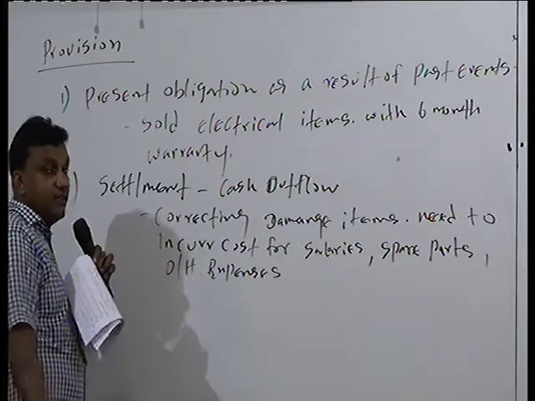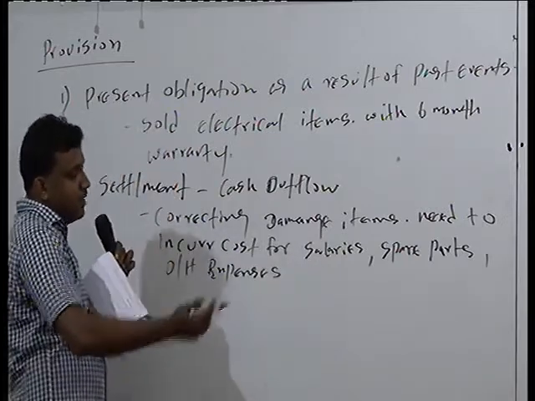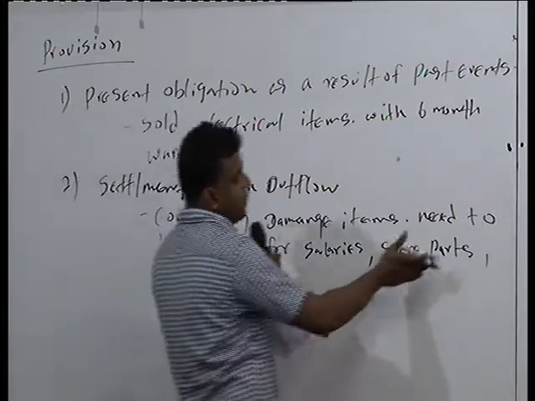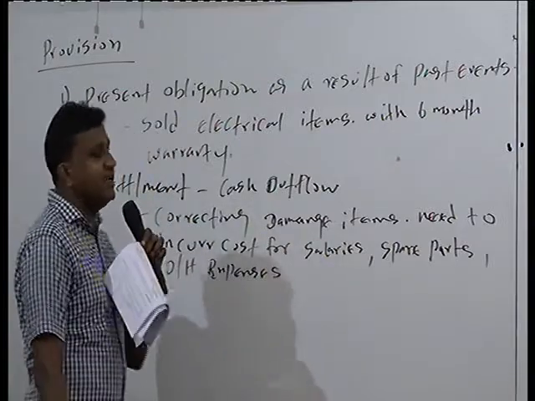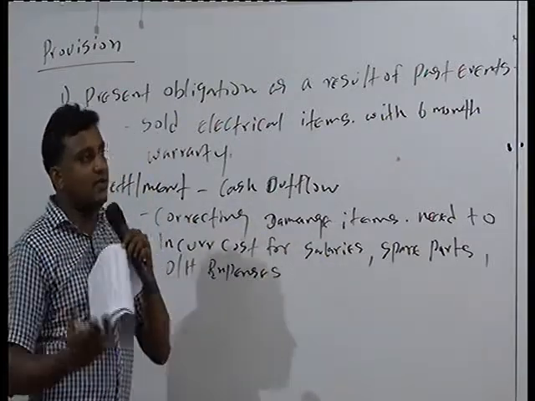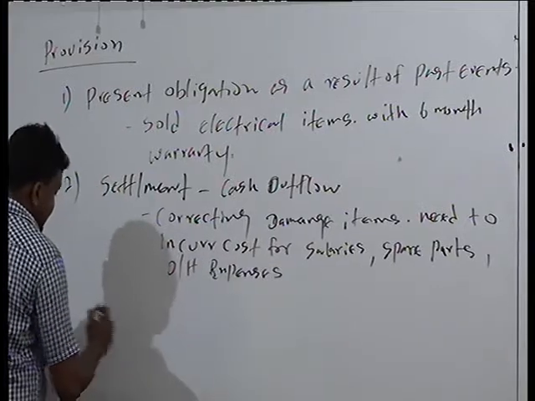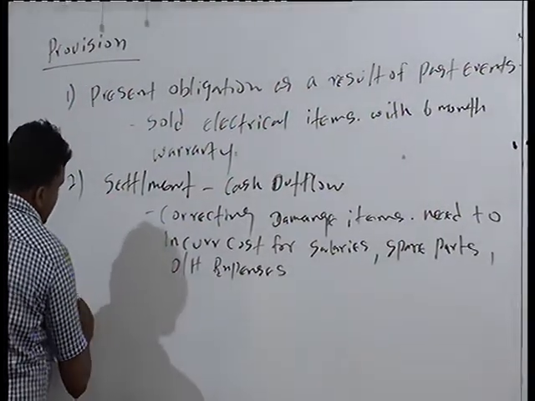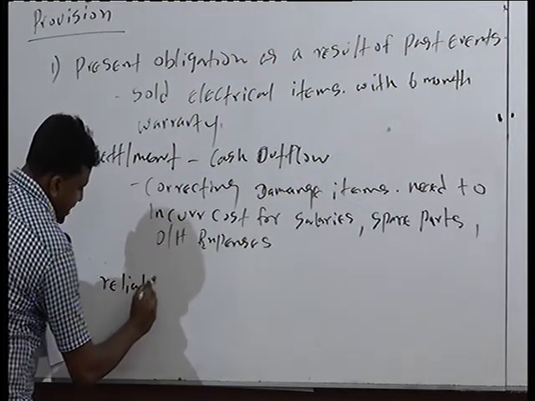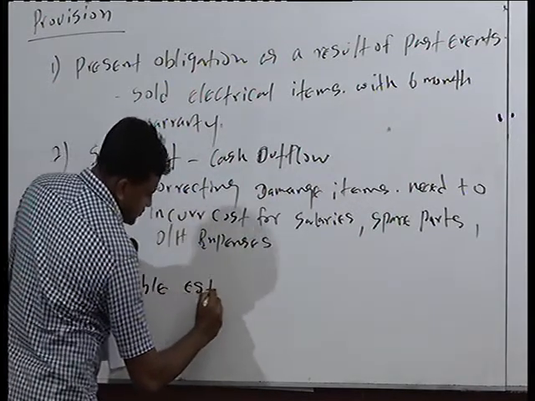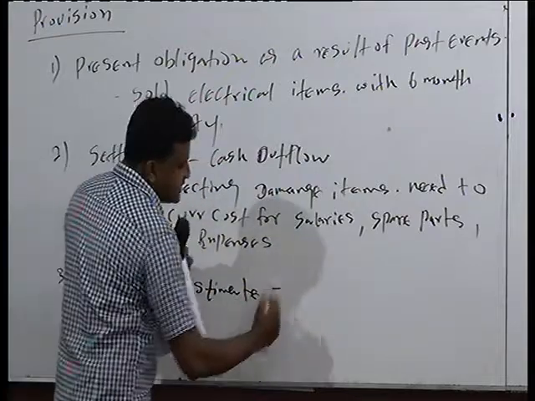it comes within the warranty period. Yes, definitely on your side you want to incur the labor cost, salaries and wages, you have to apply some spare parts, right? And also you want to incur some overhead expenses like electricity, water, telephone. Building rent expense also can be applied. And number 3, finally there should be a reliable estimate.